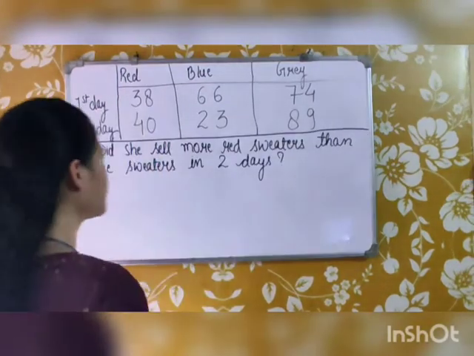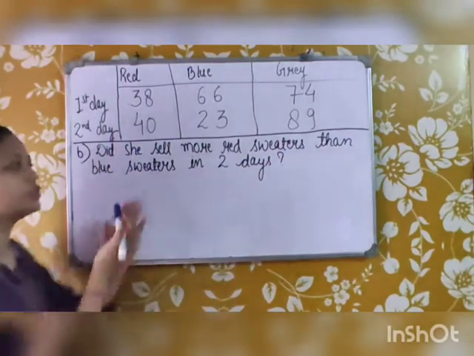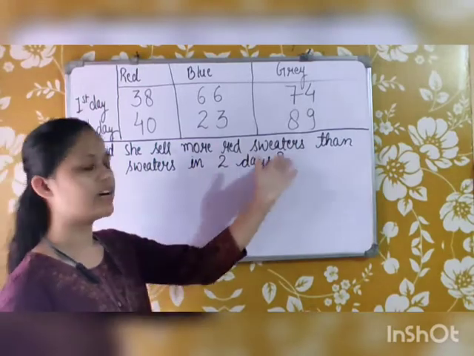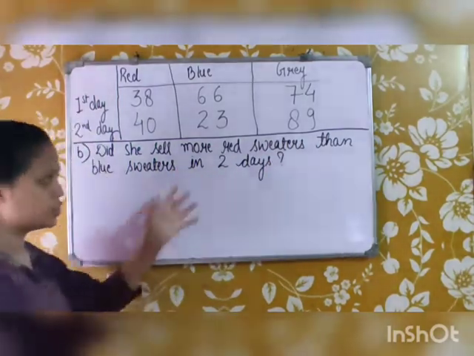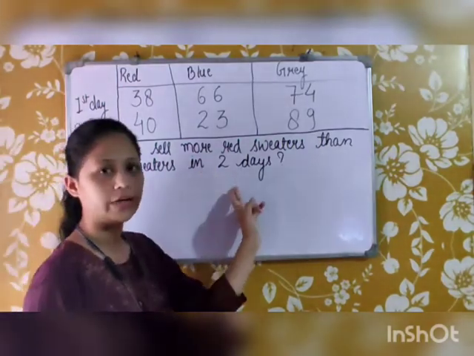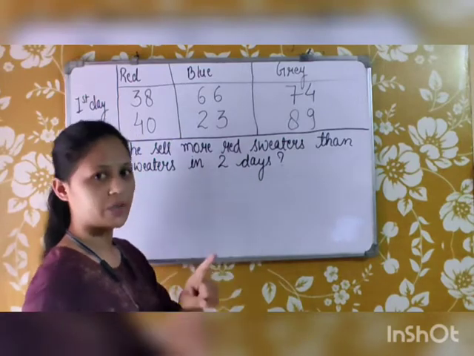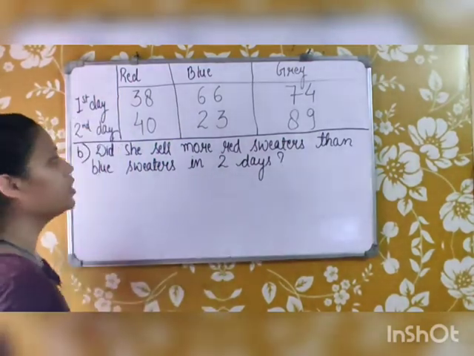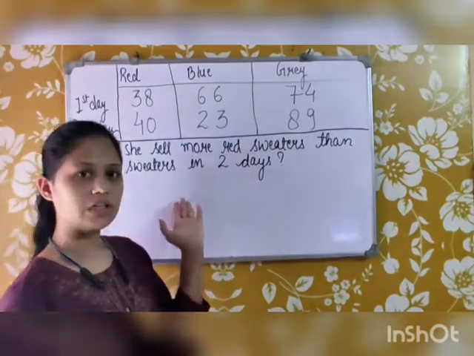Now the question is, did she sell more red sweaters than blue sweaters in 2 days? We have to count the number of blue sweaters that were sold in 2 days, and also count the number of red sweaters that were sold by Chanchal in 2 days. Then we have to tell whether the red sweaters sold were more than the blue sweaters or not.